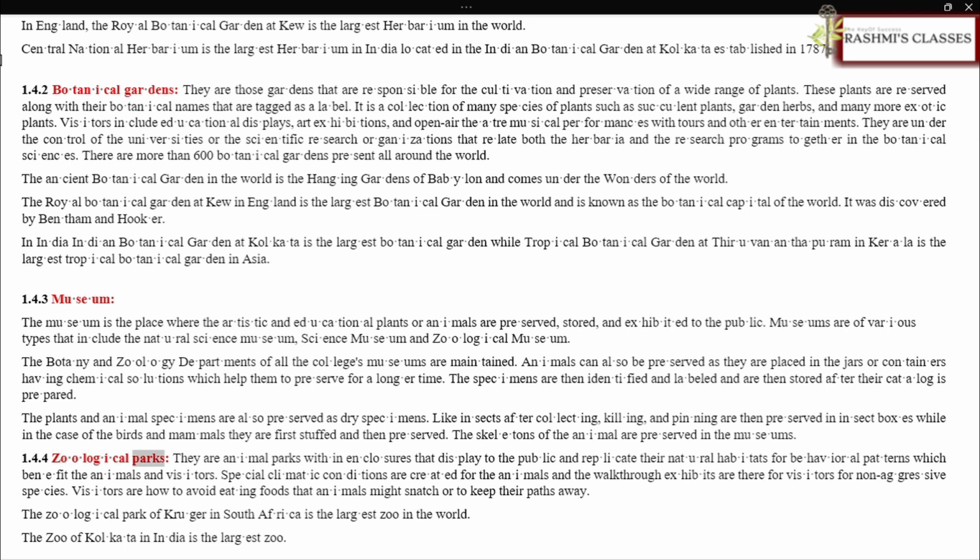1.4.4 Zoological Parks. They are animal parks within enclosures that display animals to the public and replicate their natural habitats for behavioral patterns which benefit the animals and visitors. Special climatic conditions are created for the animals and walk-through exhibits are there for visitors for non-aggressive species. Visitors are told to avoid eating foods that animals might snatch or to keep their paths away. The Zoological Park of Kruger in South Africa is the largest zoo in the world. The Zoo of Kolkata in India is the largest zoo.